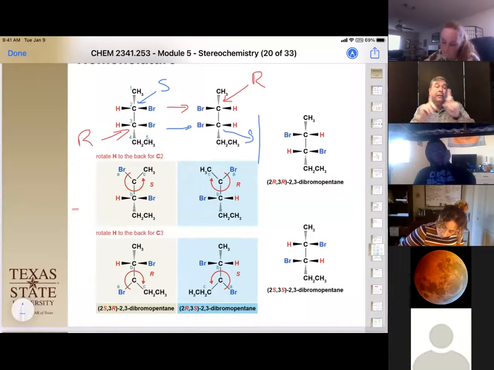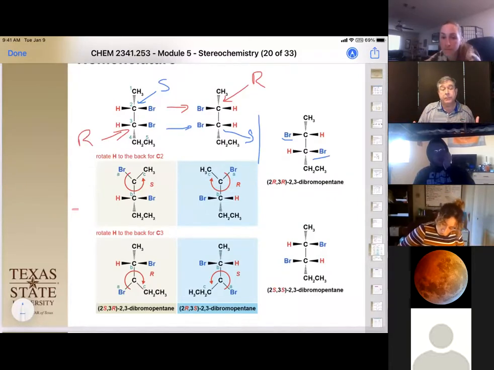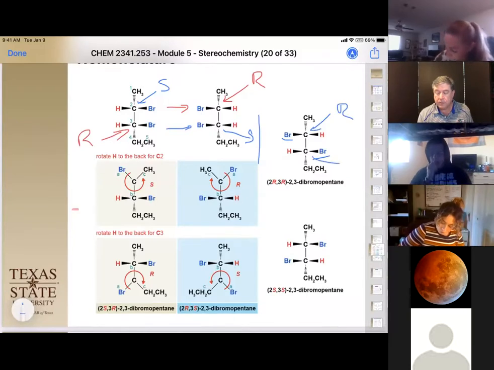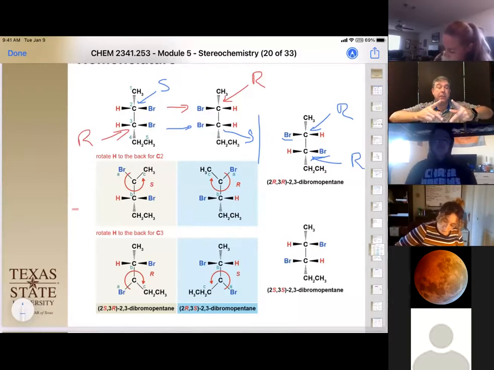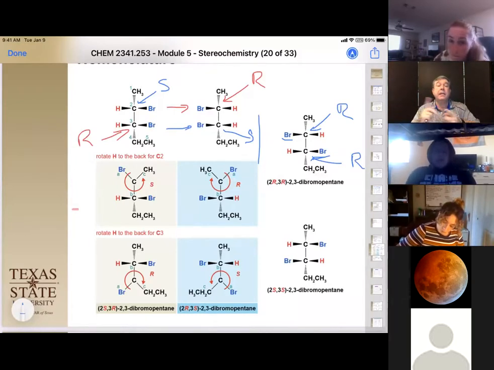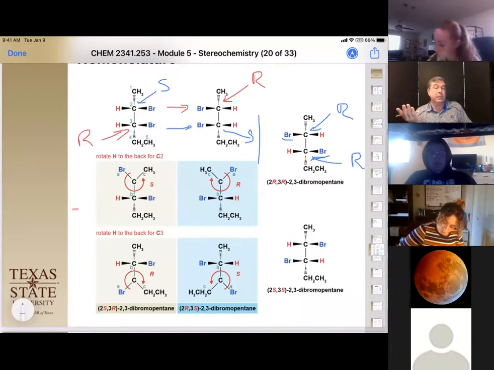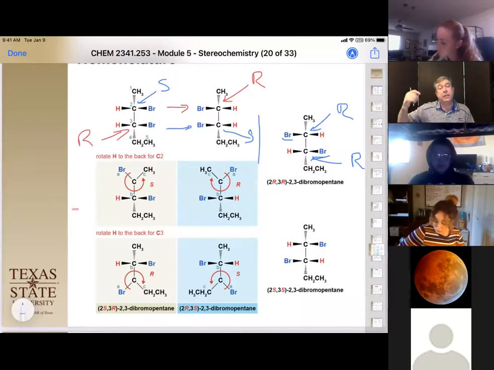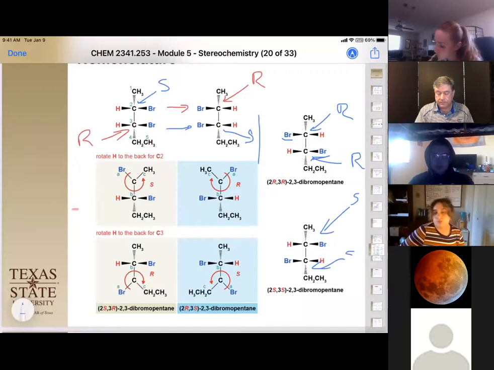Now, when we go to the other pair of enantiomers, notice the bromines are on opposite sides on this one. We have to go back and reassign. On this one, our 2 carbon is an R, and our 3 carbon is also an R. Notice that in our first pair, they were equal and opposite. In the other pair, at least one of them has to be switched. So in the other set, it's going to be RR, and in this case, it's going to be SS.